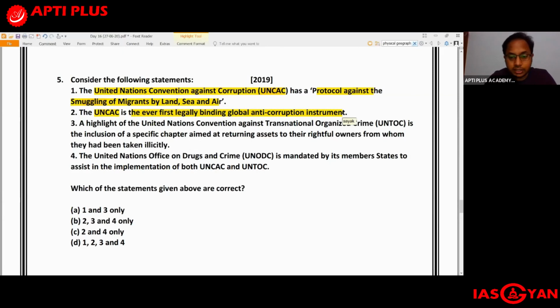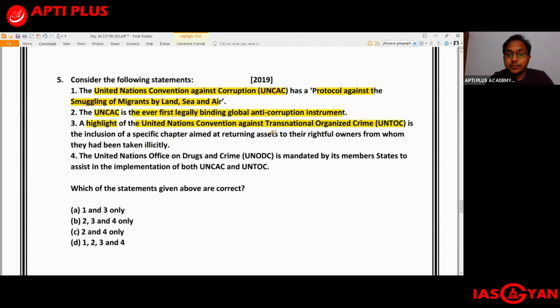First statement is not correct, because the first statement talks about the fact that it is the United Nations Convention Against Corruption which has a protocol against the smuggling of migrants by land, sea and air. That is not correct, because the United Nations Convention Against Corruption does not deal with the smuggling of migrants by land, sea and air. So the first statement is incorrect. The second statement, that UNCAC is the first ever legally binding global anti-corruption instrument, that is correct.